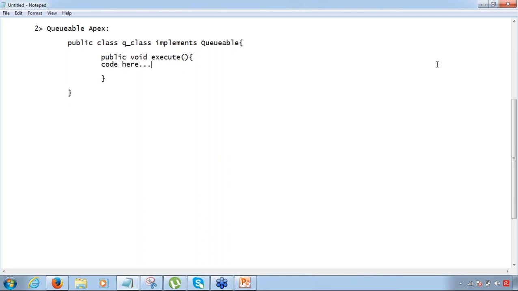Simple. Okay, so let's just go ahead and write it in Salesforce. Give me a moment. Let me log in. I'll write a code and then I'll put it in the job queue and I'll show it to you.